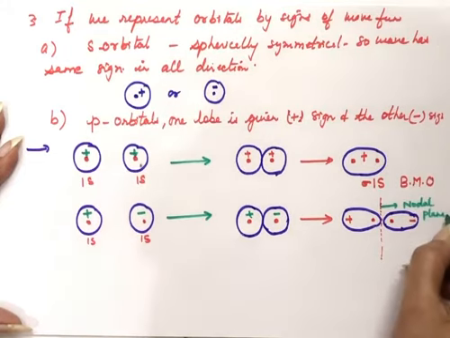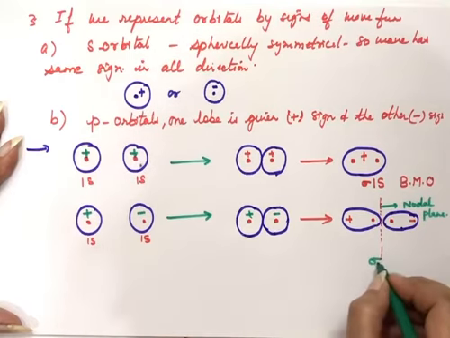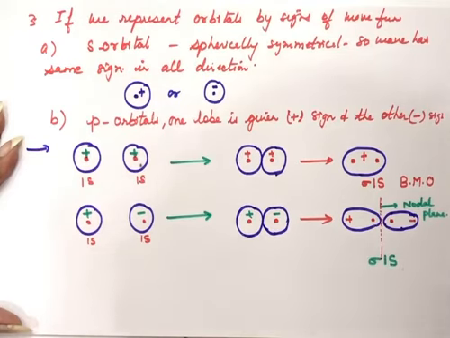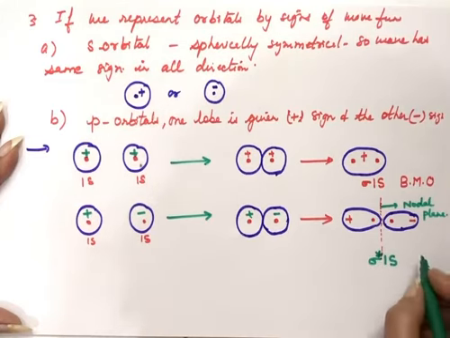This molecular orbital formed here is again along the internuclear axis, the overlapping takes place. So sigma and 1s orbitals, they are forming this. So it is sigma 1s. To differentiate it from bonding molecular orbital, for anti-bonding molecular orbital, we'll put a star sign here. So this is anti-bonding molecular orbital.